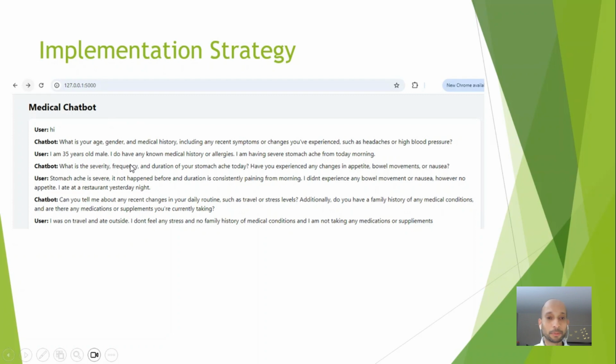Now, the prompt engineering comes from the AI agent, which eventually changes the severity, frequency, and the duration of your stomachache today. And this eventually tunes further the questions specific to the symptoms we have raised. And as you could see, further down the line, we are limited to only three, and it can ask about changes in daily routines, any stress level, travel incidents, or any known medical conditions, supplements that you are currently taking. So it comes up with a prompt dynamically on the flow based on what the user has given as input.